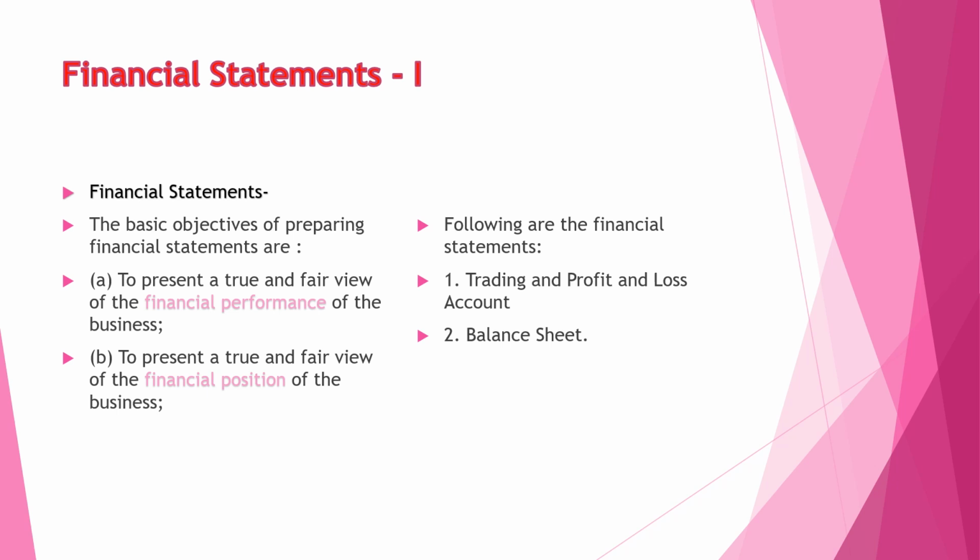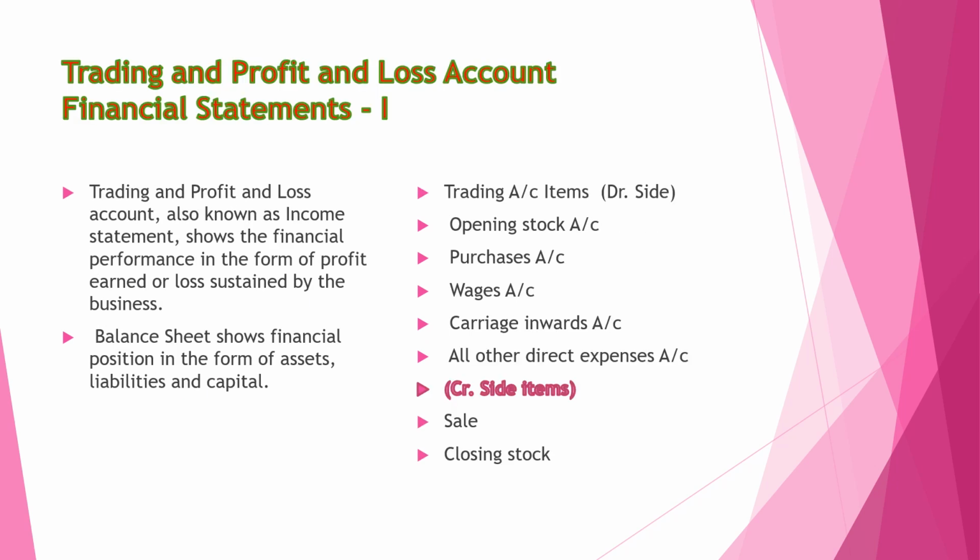We have already discussed the trading and profit and loss account and balance sheet. These are the two fundamental financial statements. Now we are proceeding to the other part. What is the trading and profit and loss account? This is financial statement 1. In the second, we will discuss the various types of adjustments.